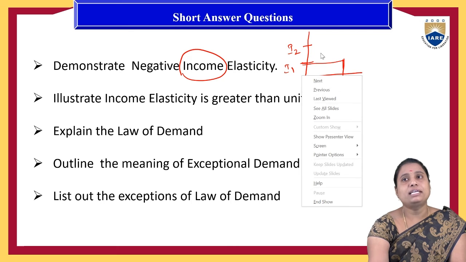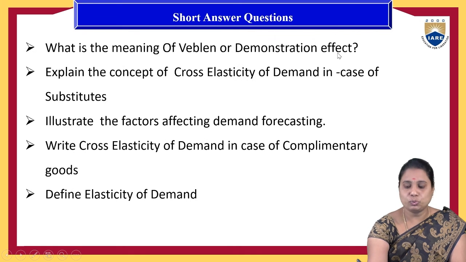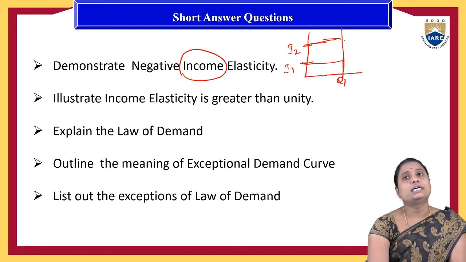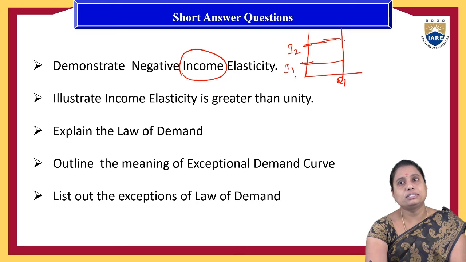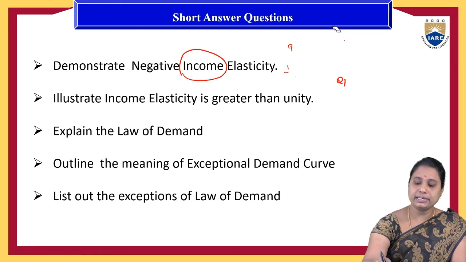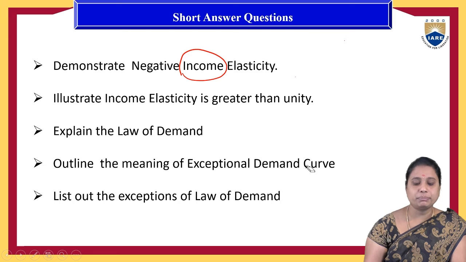But if it doesn't have any impact, which means the same level of quantity the people are purchasing, and there is no impact of this income change on the quantity demanded of the product, then it is called the negative income elasticity of demand, or the perfectly income inelastic demand.